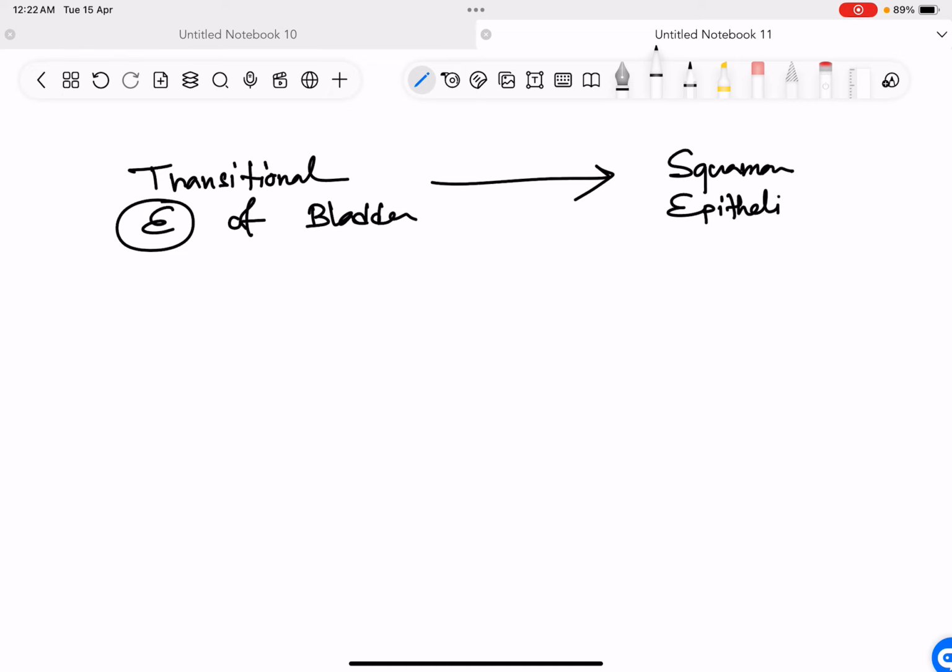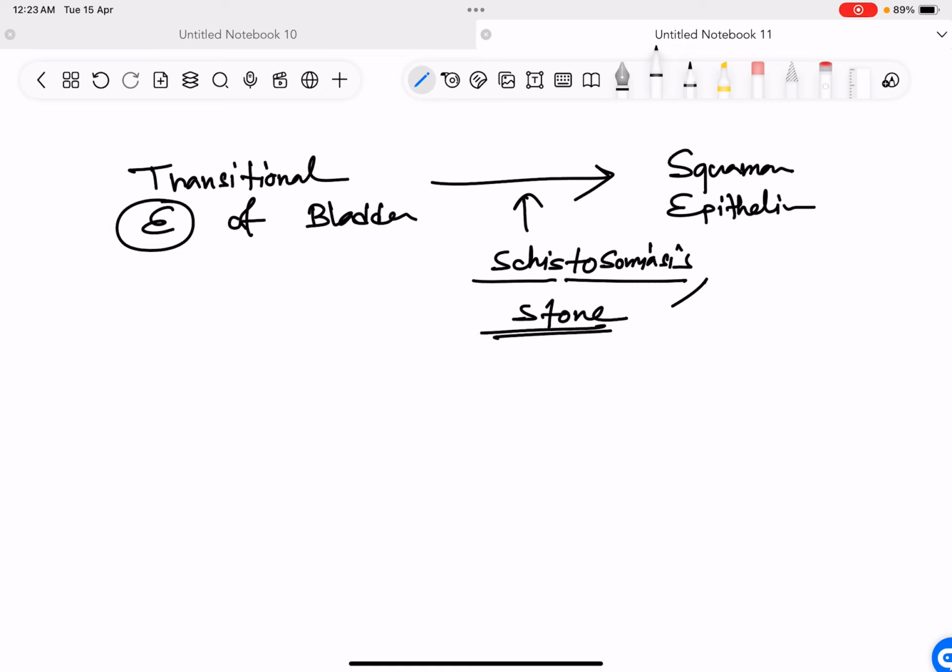So the transitional epithelium of the bladder becomes squamous epithelium in conditions where there is chronic irritation of the bladder, which is seen with schistosomiasis and stone. These chronic conditions can irritate the bladder, and the transitional epithelial lining becomes a squamous epithelial lining in the bladder.